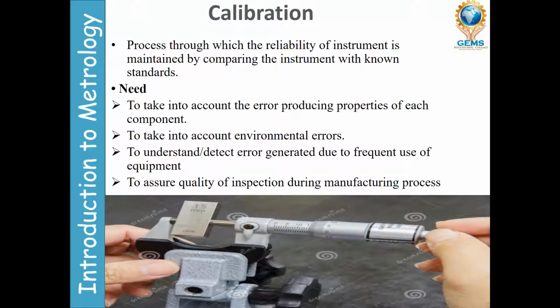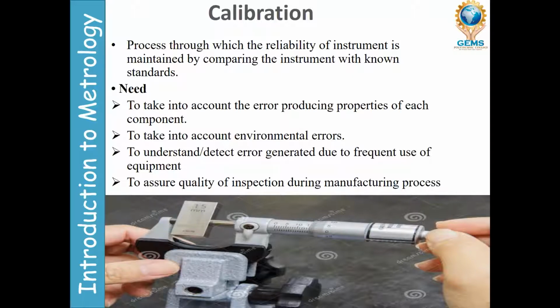If you are not calibrating your instruments, they will give you calibration errors, right? So you compare with the standard value: it should be 15 mm, and if it reads 15 mm, then it is calibrated.